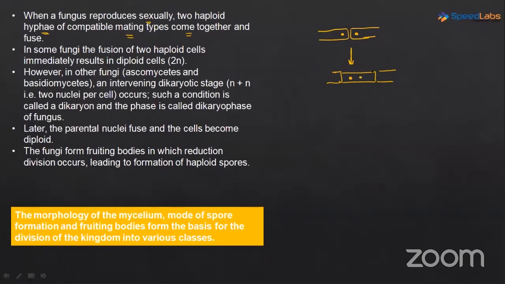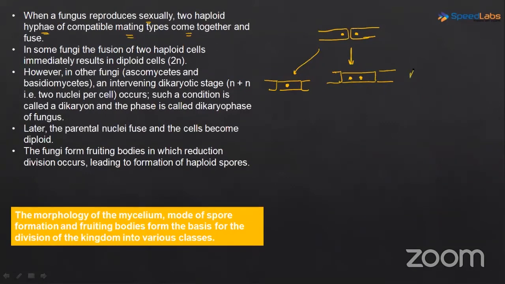Now I told you that in certain classes we will find that this stage, in which we see two nuclei separately, persists for a while. In some others, we directly get a stage in which the haploid nuclei have fused. So in certain fungi we will find this intervening, intermediate stage in which we can see the two nuclei separately.